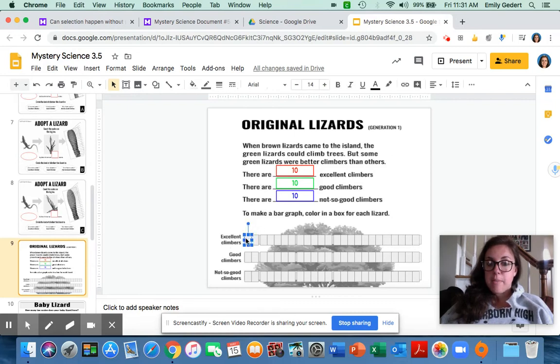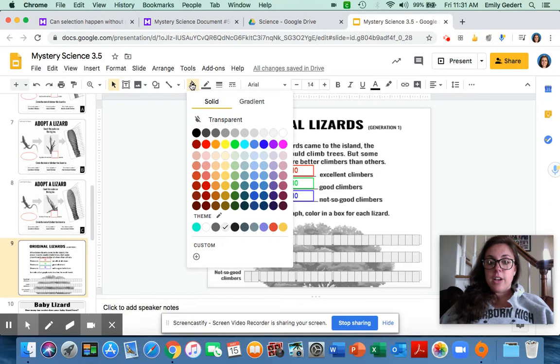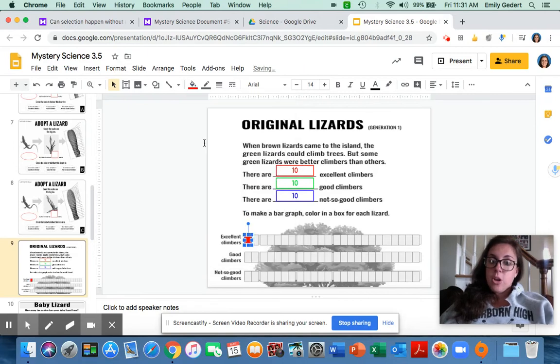You're going to grab, you start on the left side. You're going to grab one of those and come up to this paint can that's tipping over, and you see the paint kind of dripping out. It's called fill color. You're going to fill it with a color. Now, on here you see that excellent was red, so I'm going to go with red. You don't have to do that color scheme, but you can.